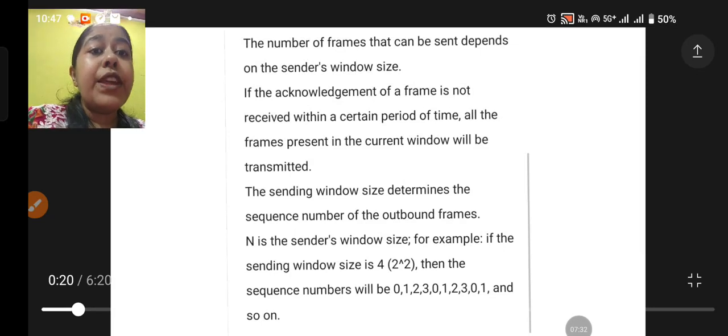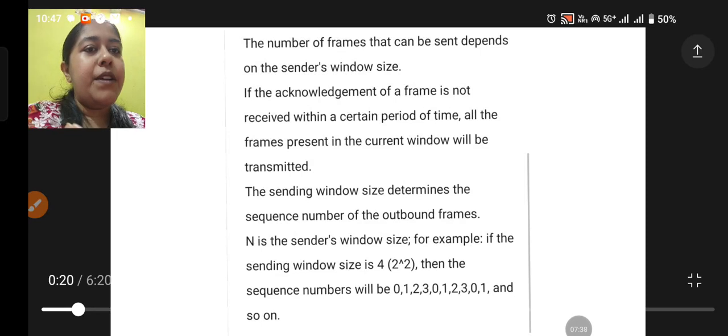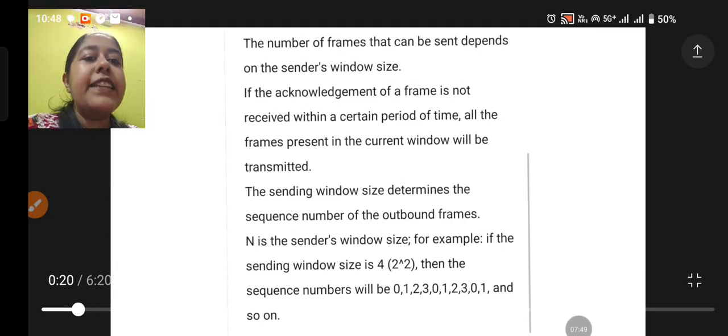If the acknowledgement of a frame is not received within a certain period of time, the sender waits for that period, and then all the frames present in the current window will be retransmitted. The sender window size determines the sequence numbers of the frames. Now N is the sender's window size. For example, if the sending window size is 4, that is 2 to the power of 2, then the sequence numbers will be 0, 1, 2, 3, again 0, 1, 2, 3, 0, and so on.